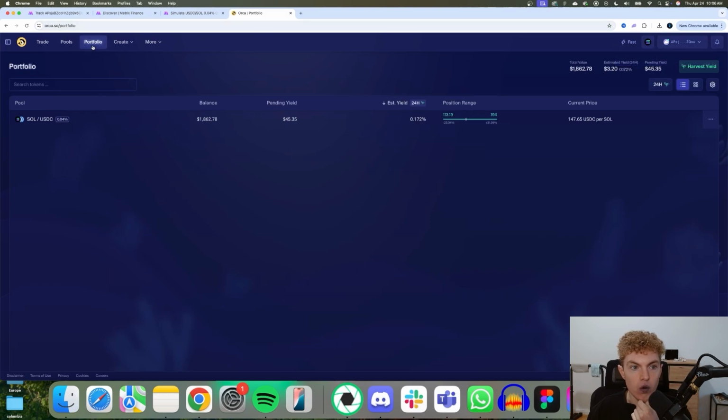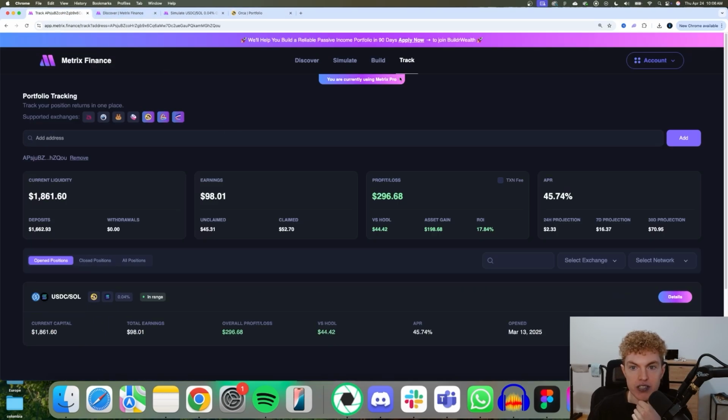And then when I go to Orca, my portfolio, I can see my pool at a glance. I can see my balance, my pending yield that I can just take, put into my crypto wallet, and then I can see where the current price is compared to my price range I have set. But over on Metrics Finance, the track feature is super useful. I like looking at this more than the Orca track feature.